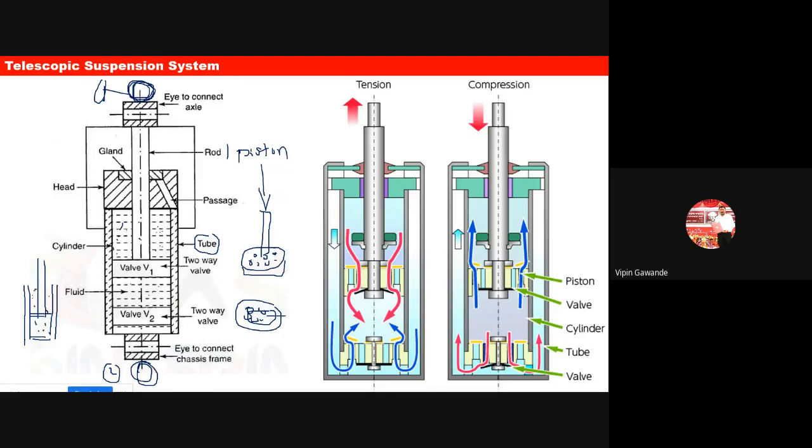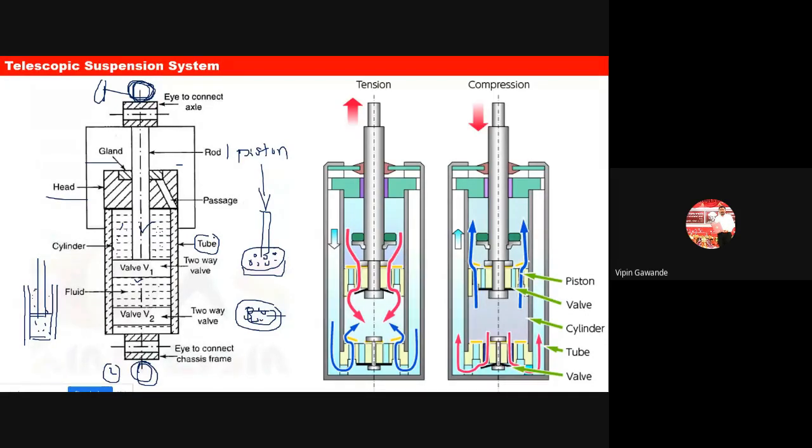Now, another thing: this is the head, gland, and that is not required. Now we'll see the working of this one. You concentrate on the piston, on wall 1, which has the holes, then wall 2, which also has the holes, and then the tube. Concentrate on just these parts.